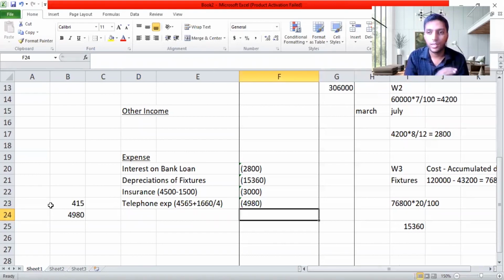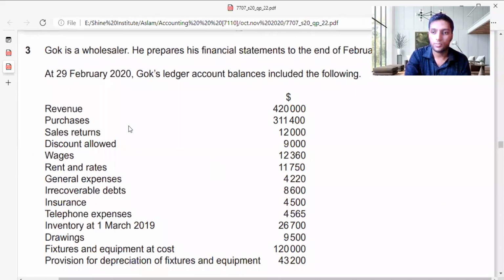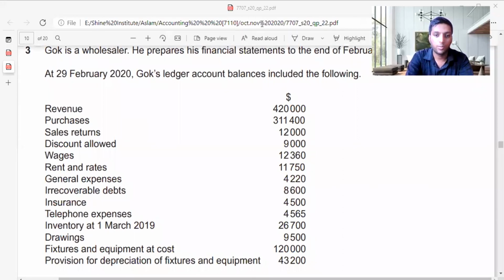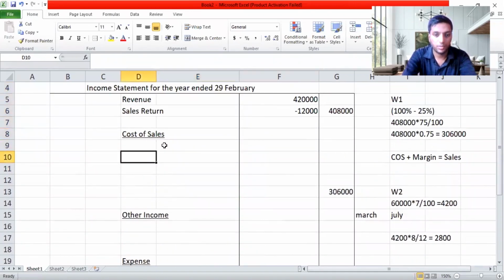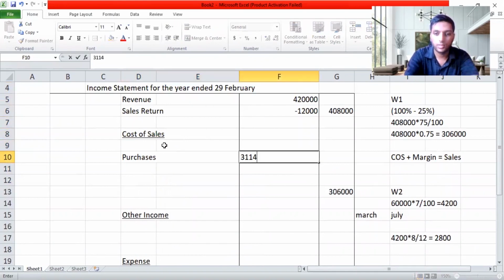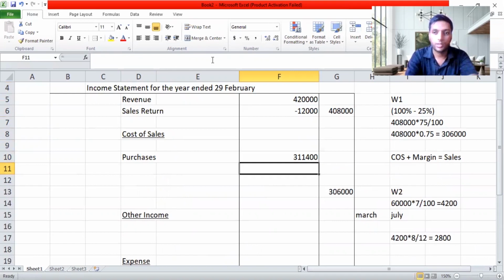Now I just want to record the adjustments and all the necessary details given in the question. Let me check, and I'm going to record it one by one now. So I start with the revenue, guys. Revenue is 420,000. Purchases is 311,400. So I'm going to record purchases 311,400.